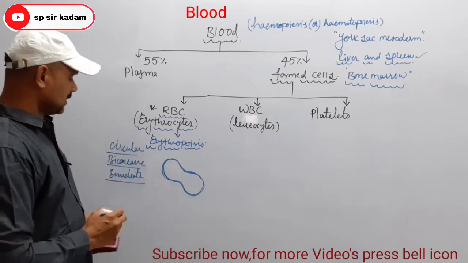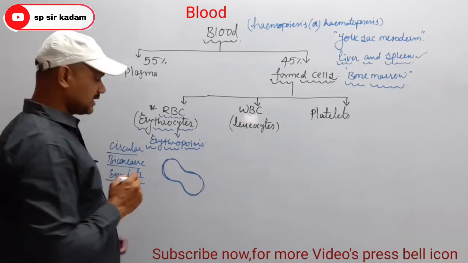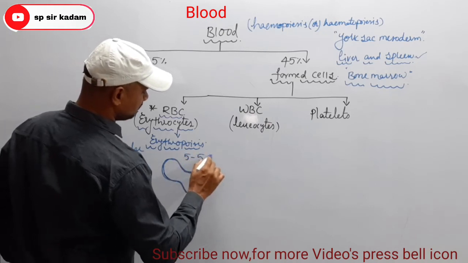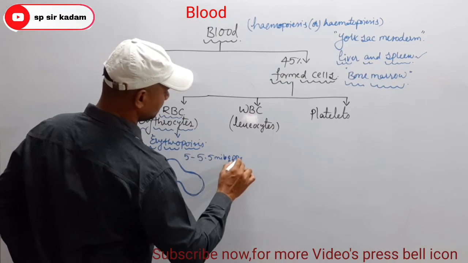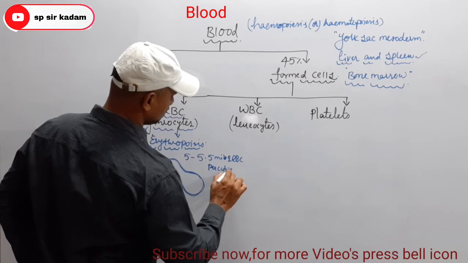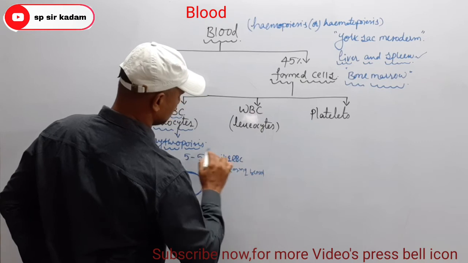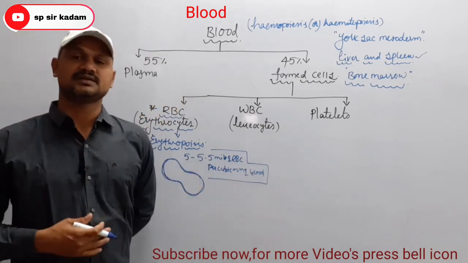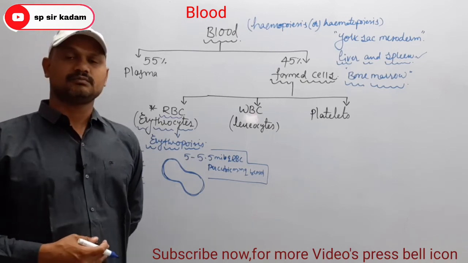Then next, when we look at the count of RBC, it is 5 to 5.5 million RBCs per cubic millimeter of blood.